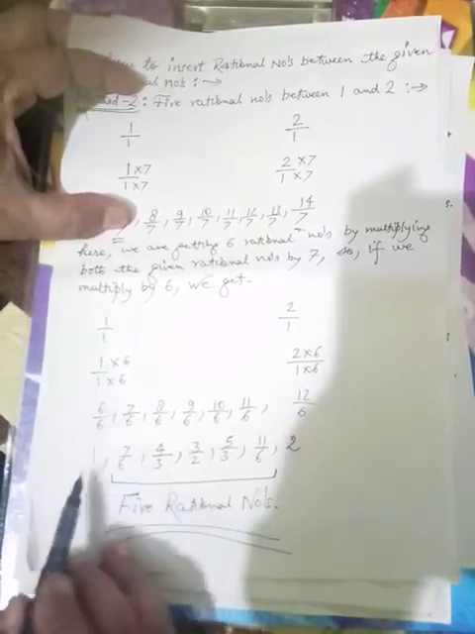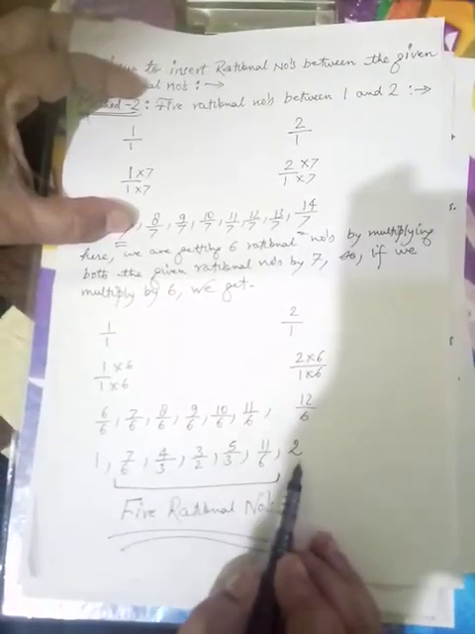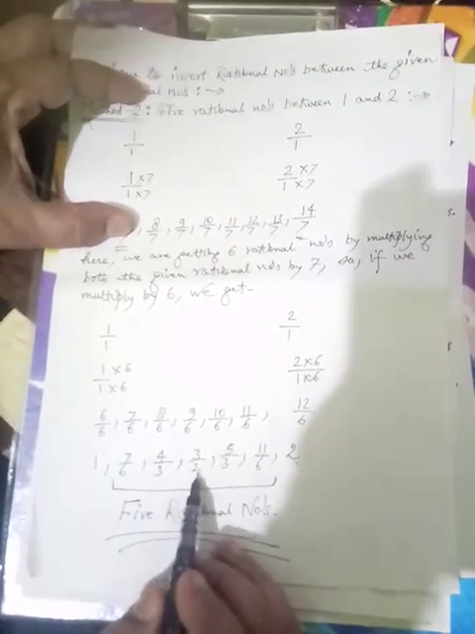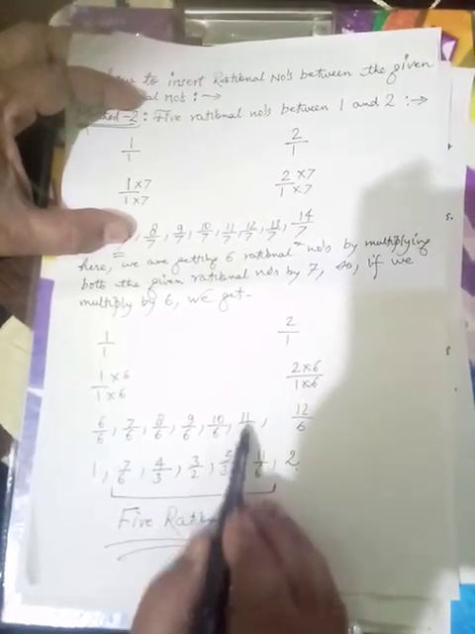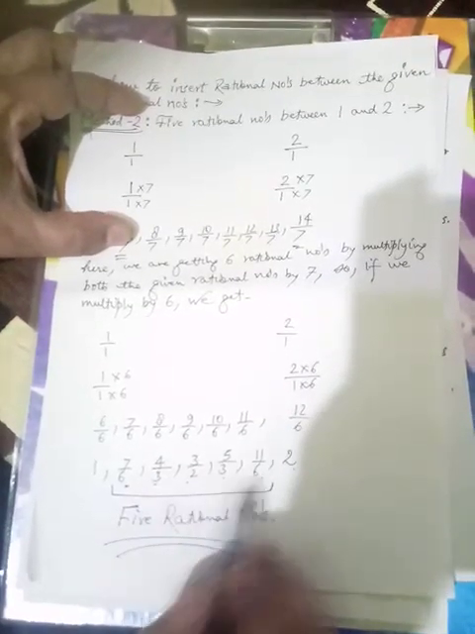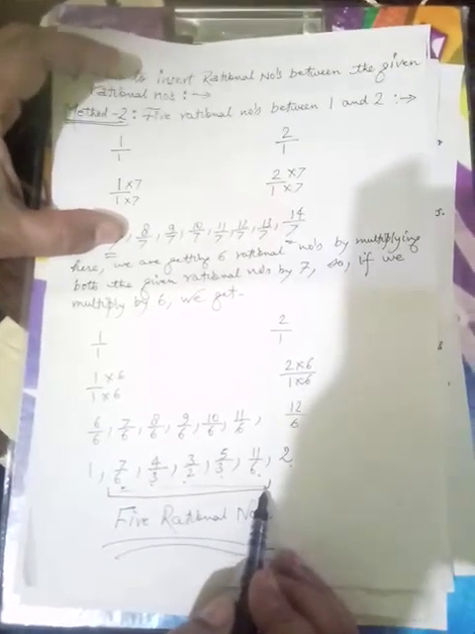Now this 6 upon 6 becomes 1, 12 upon 6 becomes 2, as given. 7 upon 6 is the same, 8 upon 6 becomes 4 upon 3, 9 upon 6 becomes 3 by 2, 10 upon 6 becomes 5 by 3, 11 by 6 remains 11 by 6. So these are the 1, 2, 3, 4, 5 rational numbers which we find by the second method between 1 and 2. In the same way, suppose I am telling you how to find the rational numbers by the second method.